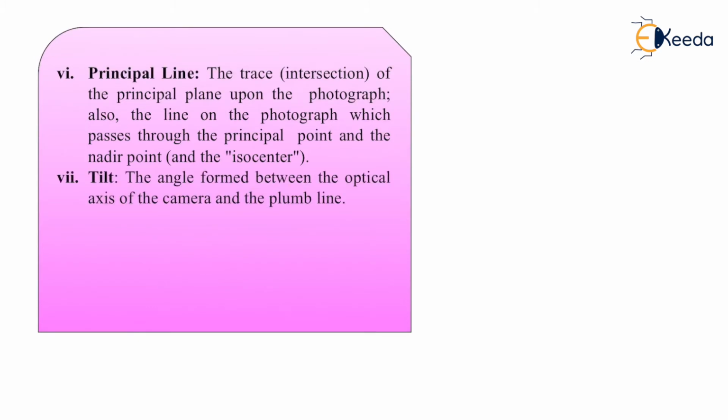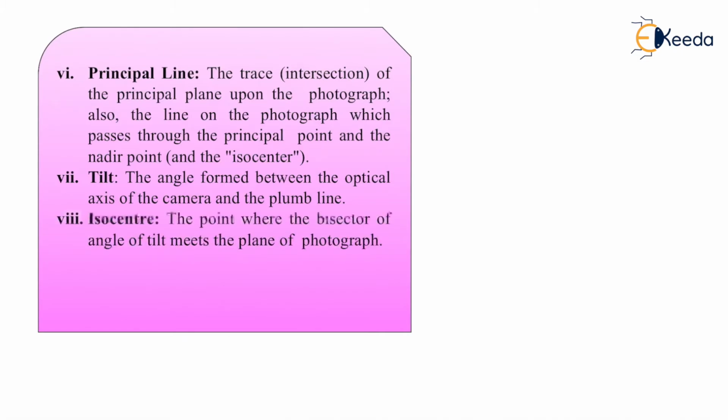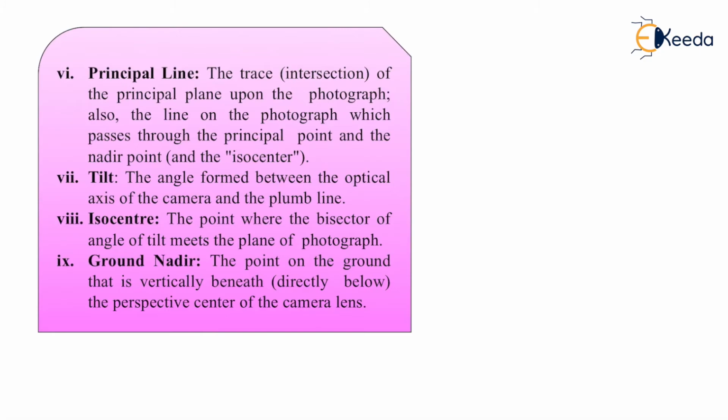Tilt: the angle formed between the optical axis of the camera and the plumb line. Then comes isocenter, the point where the bisector of the angle of tilt meets the plane of the photograph. And then ground nadir, the point on the ground that is vertically beneath the perspective center of the camera lens.